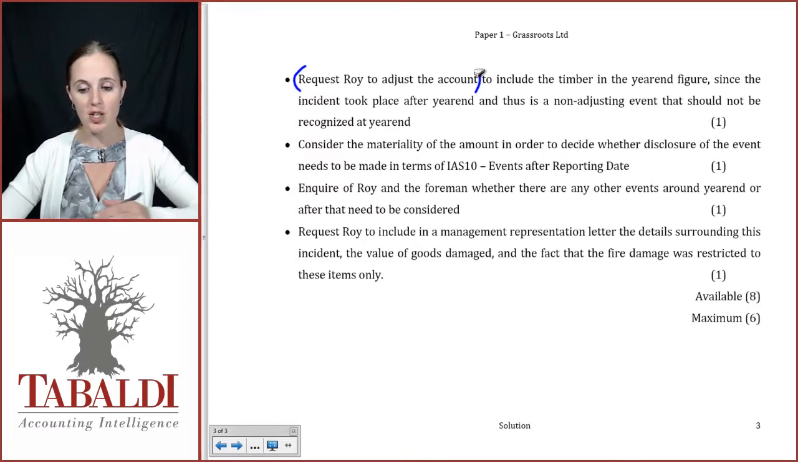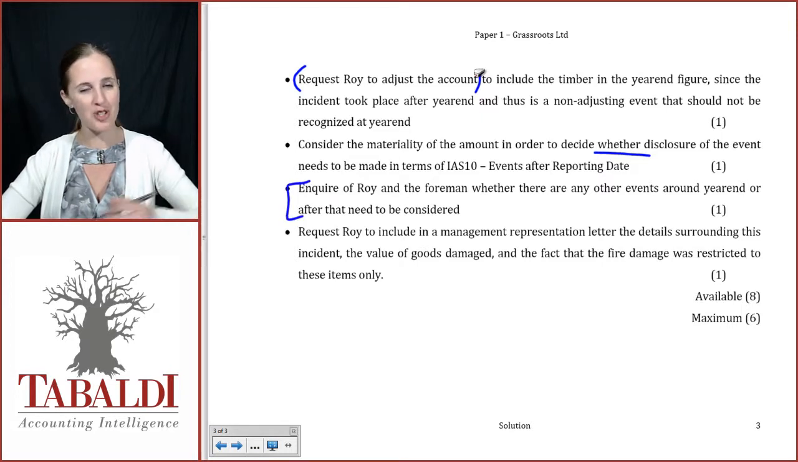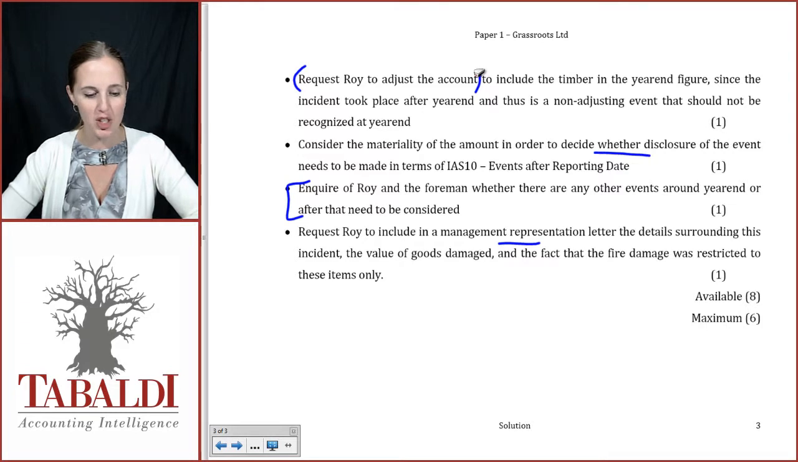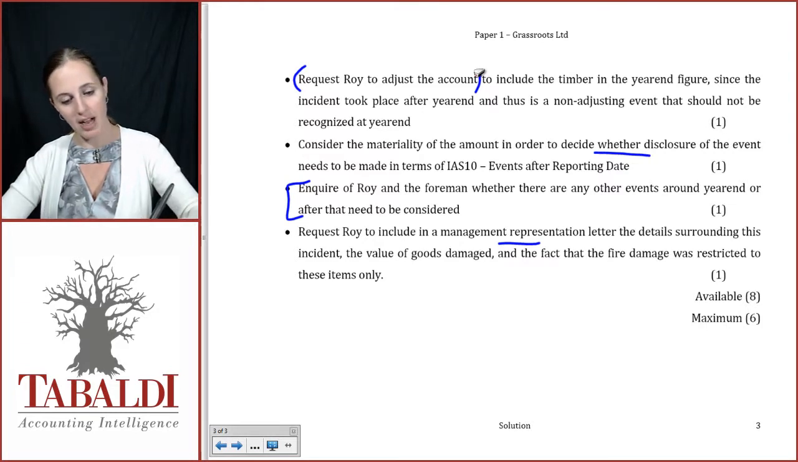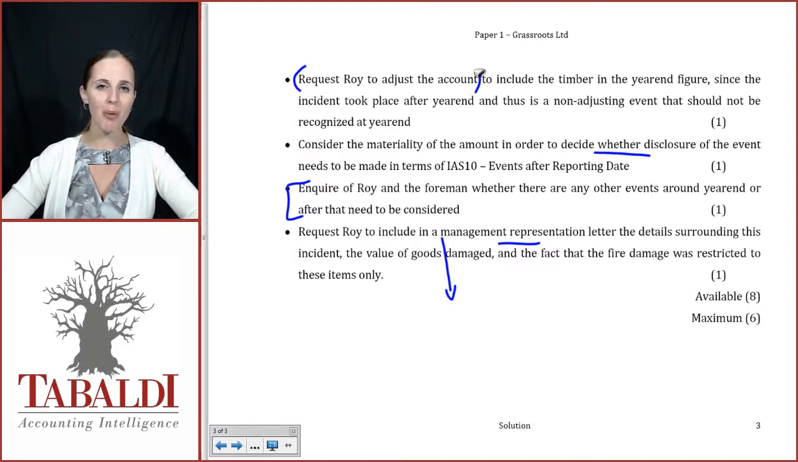Consider the materiality of the amount in order to decide whether the disclosure may need to be adjusted. Inquire of Roy and the foreman whether there are any other events. There's not much else we can do in terms of completeness here, and request him to include in a management representation letter the details surrounding this incident. I just want to clarify when management representation letters should and shouldn't be used. It's a very popular procedure for students to use. We generally throw it in everywhere just in case there's a mark. I just want to clarify where we use it the most.